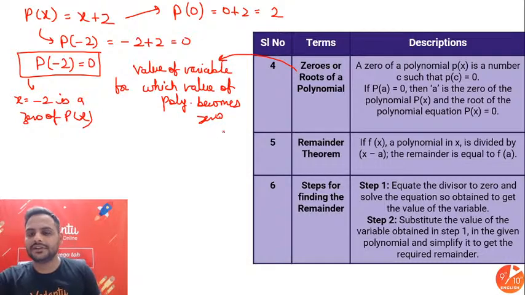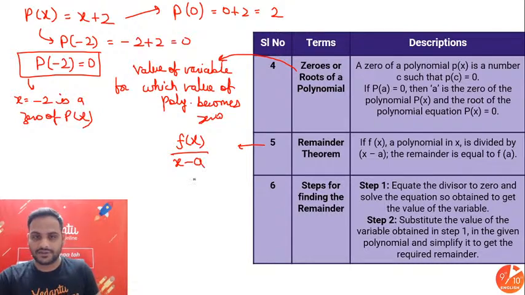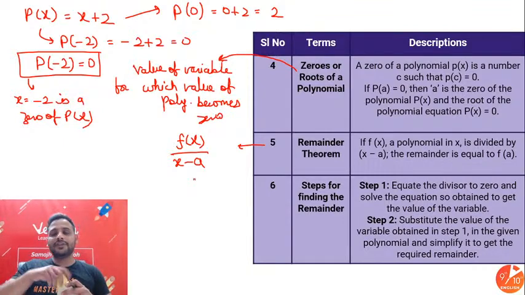Okay? Remainder theorem, beta, what does it say? Simple thing. If I divide a polynomial f(x) with the linear divisor, that is x - a, then I will find out the remainder.